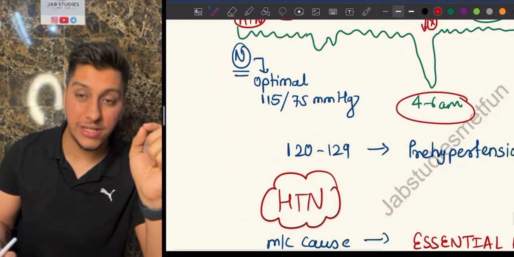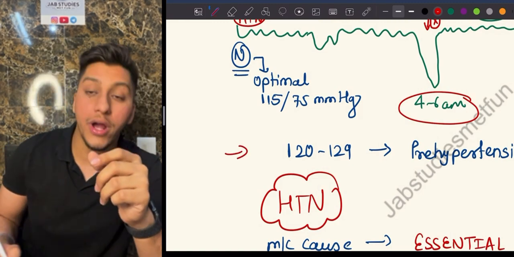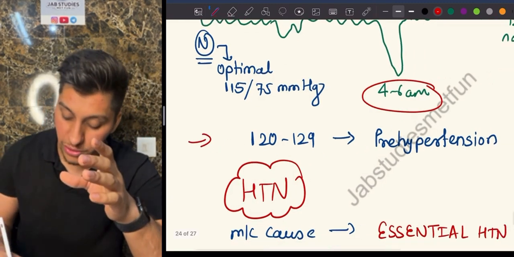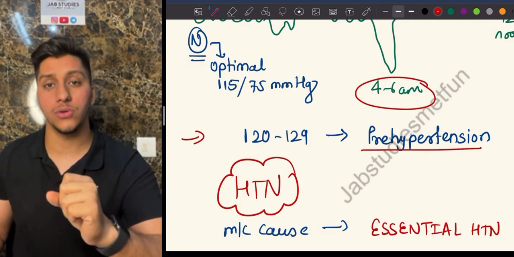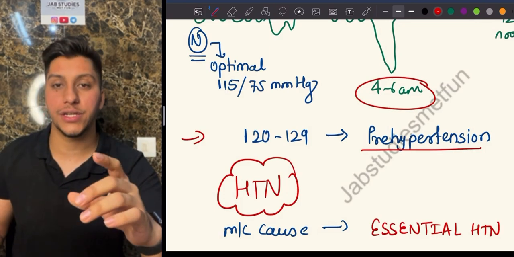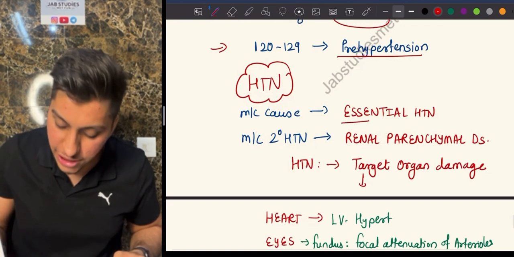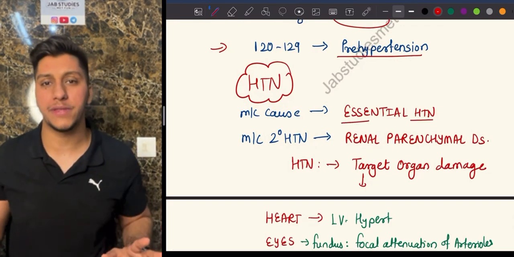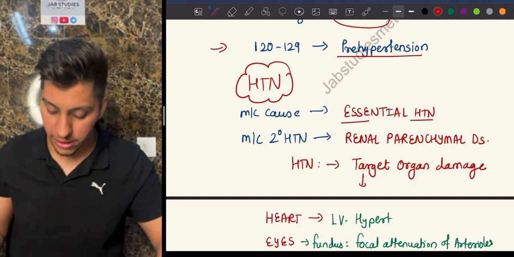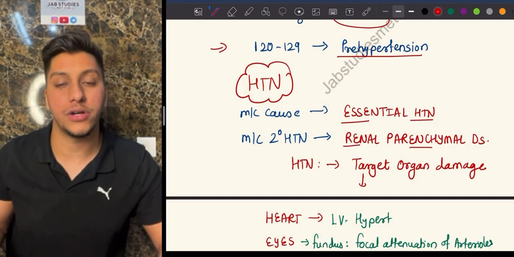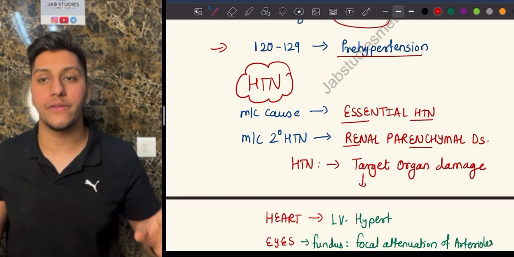If I ask you what is the normal blood pressure, it is 115/75. Remember, because of the new guidelines, 120/129 is also known as pre-hypertensive. If they ask you what is the most common cause of hypertension, that is going to be idiopathic. Idiopathic is also known as essential hypertension. That is the most common cause. If they ask you what is the second most common cause of hypertension, that is going to be renal parenchymal disorders. In all groups, adult, child, or elderly, the second most common after idiopathic is going to be renal parenchymal disorders.